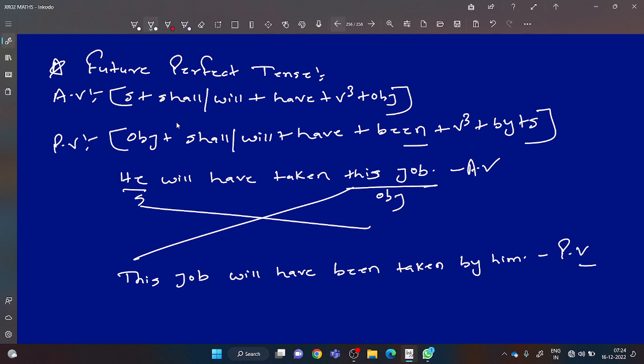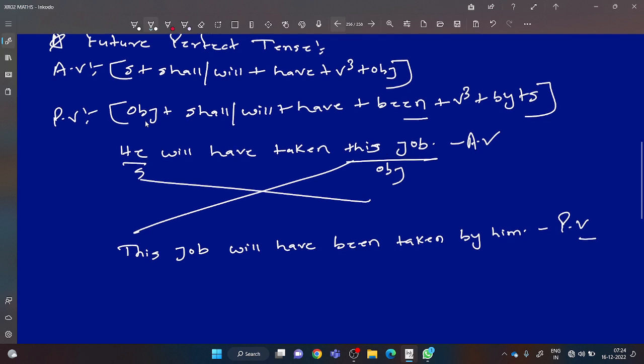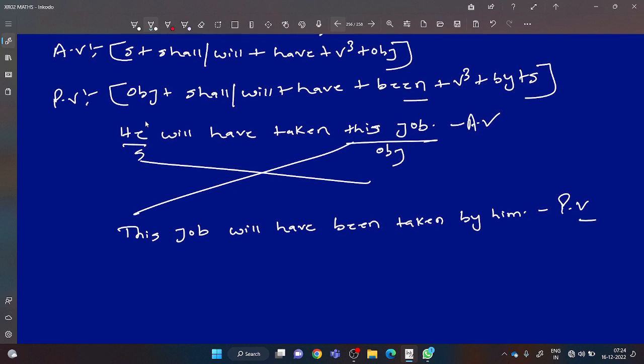Okay, I am giving you one more question. Write it in your copy and solve it. My father will have helped me. This is subject, this is an object.